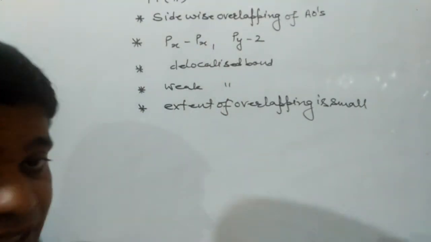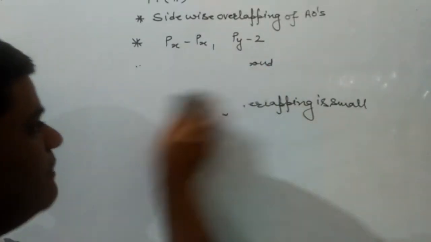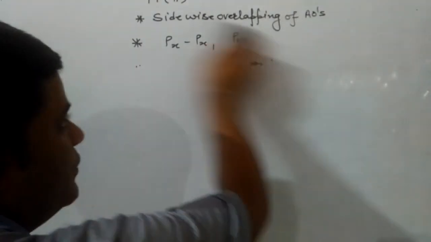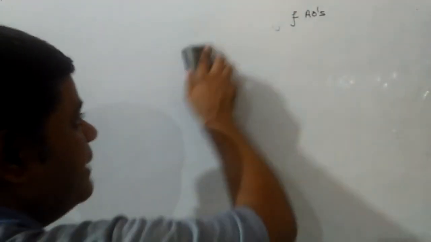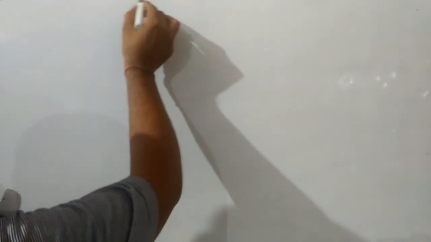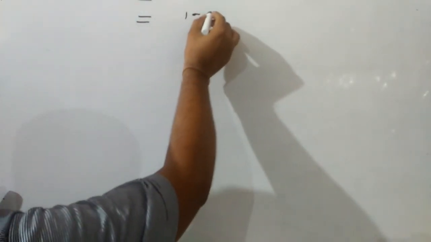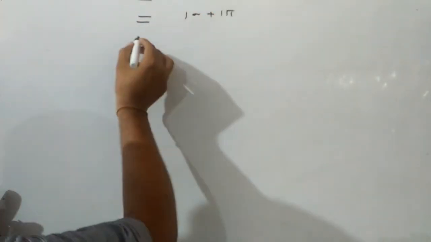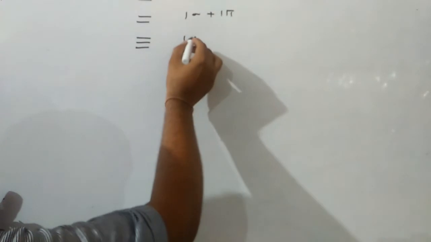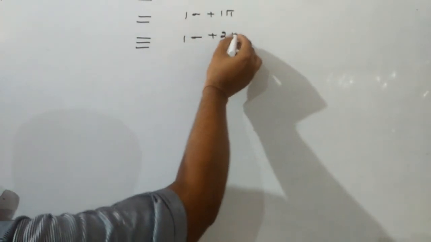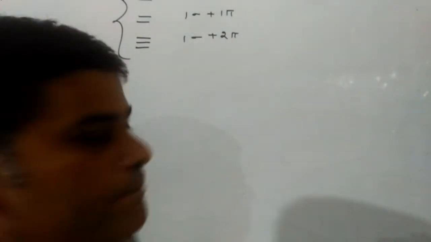After this, we have to discuss how to find the number of sigma bonds and pi bonds in a given molecule. Keep in mind, generally a single bond is taken as sigma, a double bond as 1 sigma 1 pi, and a triple bond as 1 sigma 2 pi.